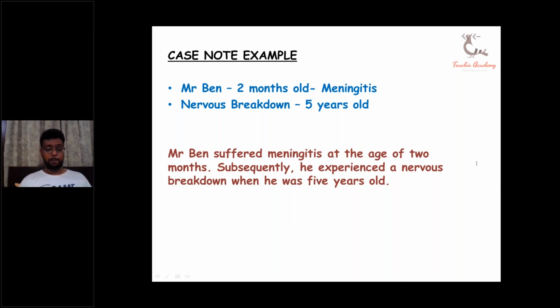That's fine. But the sentence on your screen is also very correct to be used here. This is how we have connected both fragments of this case note by using a connector, which is subsequently. What matters is how to use subsequently along with the punctuation marks.